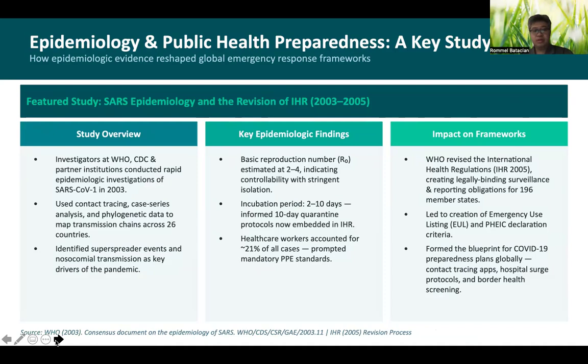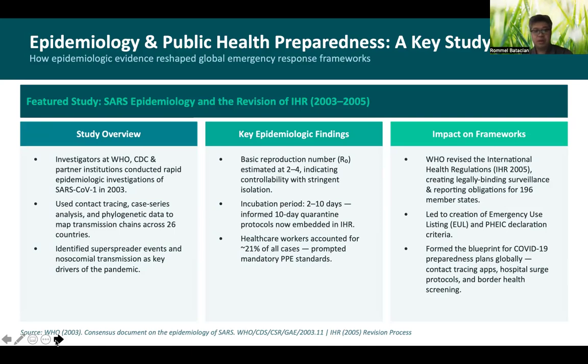Okay, so what are some of the examples now of how epidemiology reshaped public health preparedness? Again, in the early 2000s, severe acute respiratory syndrome or SARS happened. The World Health Organization, the Centers for Disease Control, and partner institutions rapidly deployed epidemiologic investigations of this virus, the SARS-CoV-1 in 2003.